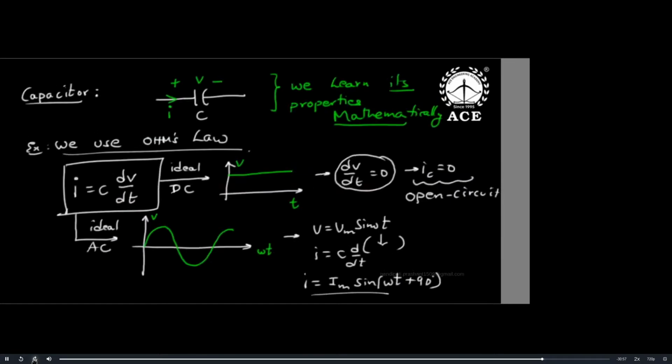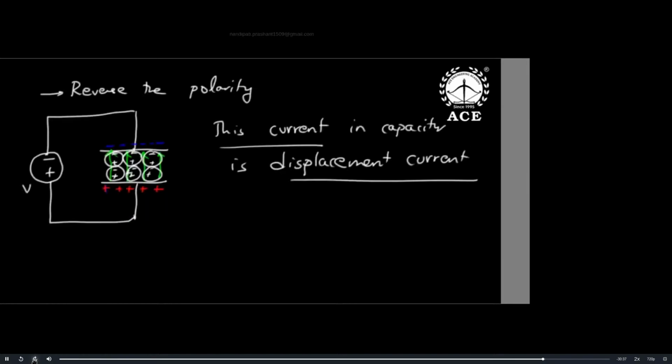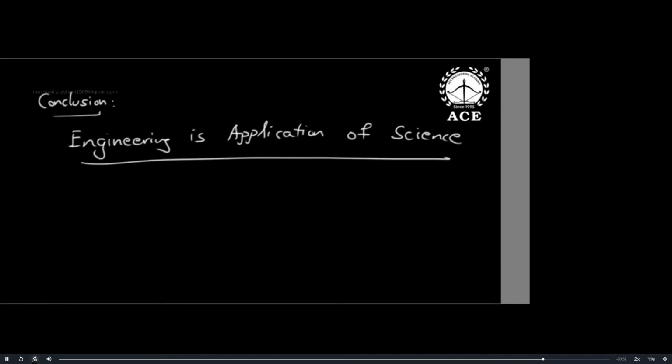So capacitor, how we represent notations and learn mathematically, that is why electrical engineering becomes easy with notations and maths. The true reason is that capacitor current will never actually flow. It is working because of polarization. In normal wires and conductors current flows, the rate of flow of charge, but in a capacitor, polarization is the phenomenon. Then I conclude that engineering is a great application of science. That is what we have to learn. As engineers, master applications and then you will enjoy it.